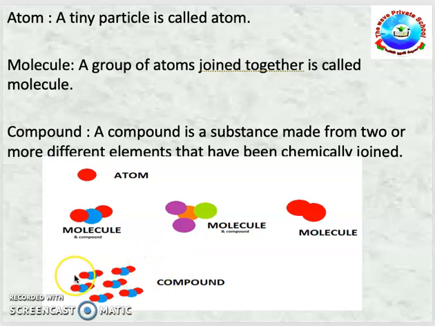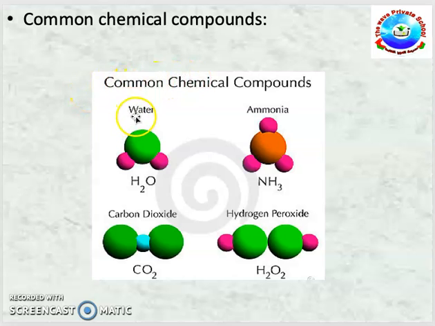Let us see some chemical compounds. Some chemical compounds, for example, are water, ammonia, carbon dioxide, and hydrogen peroxide. Now see, students, what is the formula of water? That is H2O. It means two atoms of hydrogen and one atom of oxygen. That gives you water. Similarly, for ammonia, the chemical formula is NH3, that is one atom of nitrogen and three atoms of hydrogen. That makes ammonia, that is NH3.